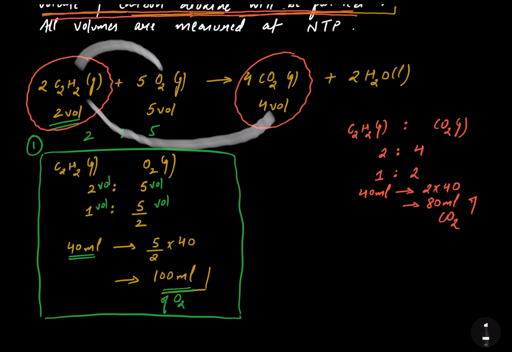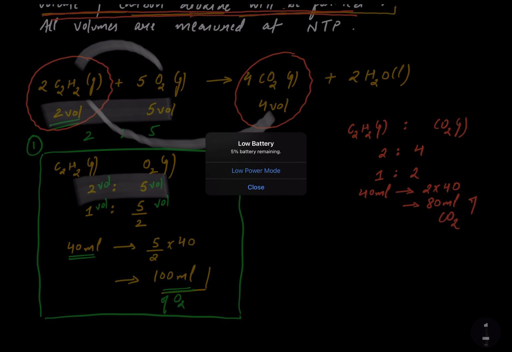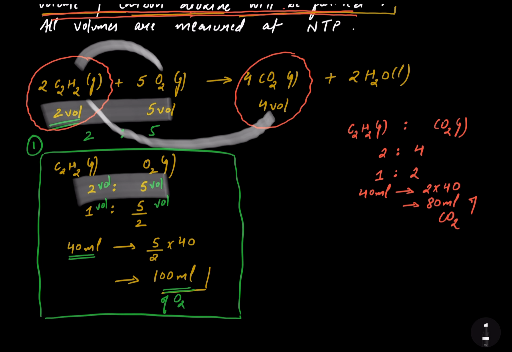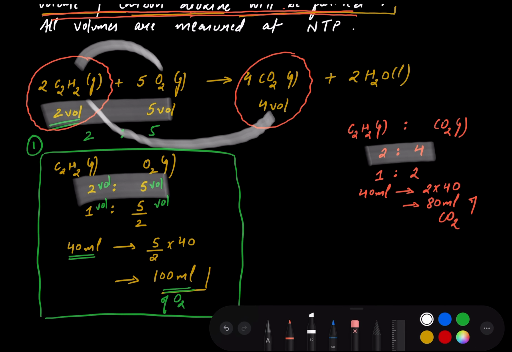The first was 2:5, the ratio of acetylene and O2, and the second was the ratio of acetylene with CO2, that comes out to be 2:4, that is 1:2. From there I got 80 ml of CO2. So my dear students, hopefully you got this question.